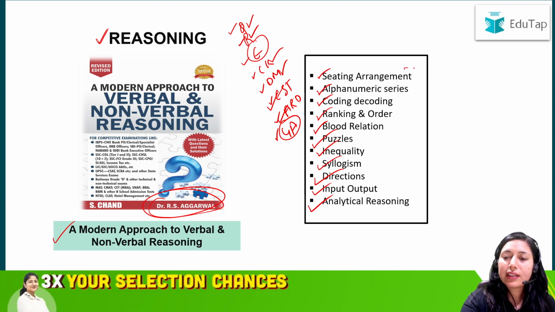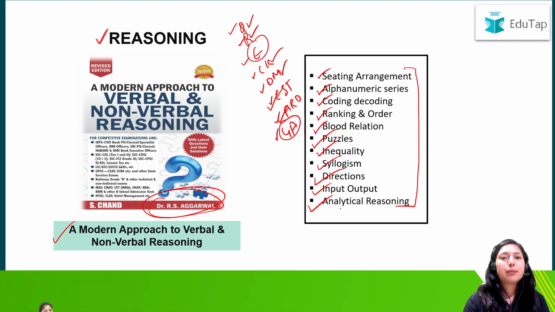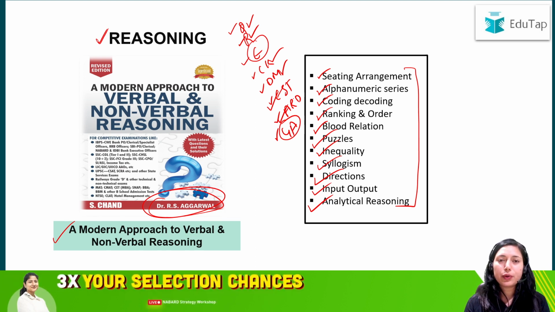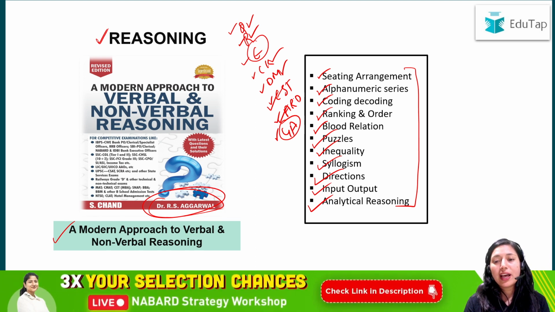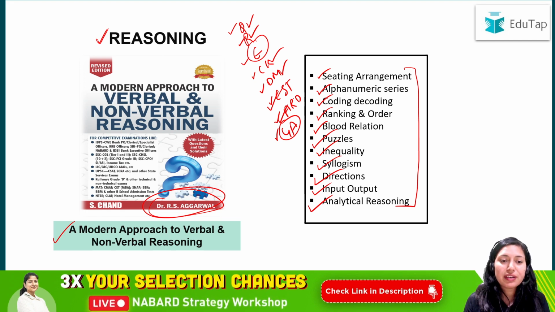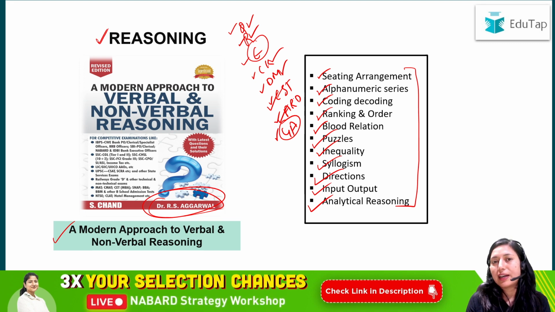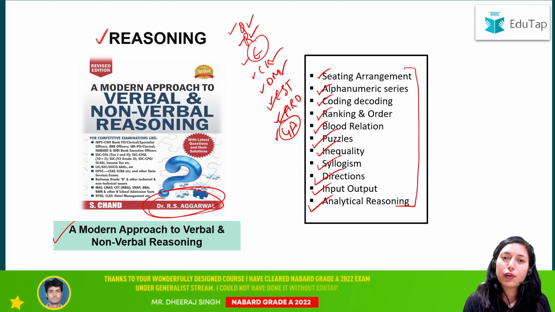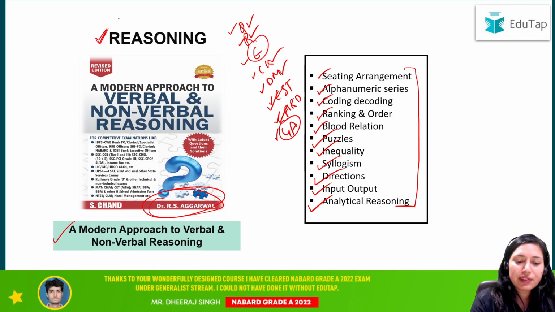All these topics are very important, so you can pick this book and first prepare all these important topics. The number of questions asked from these topics is usually more as compared to the other topics. That is why we suggest you pick this book, first prepare these topics and then move on to the others. Clear? So that was about reasoning, and for reasoning we recommend the R.S.